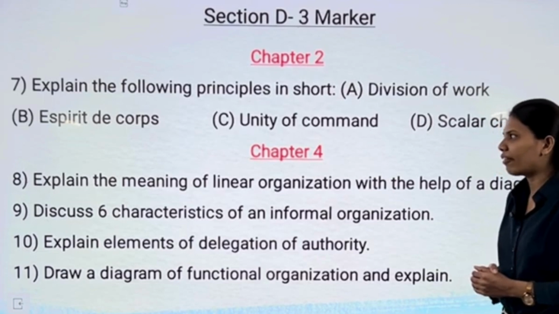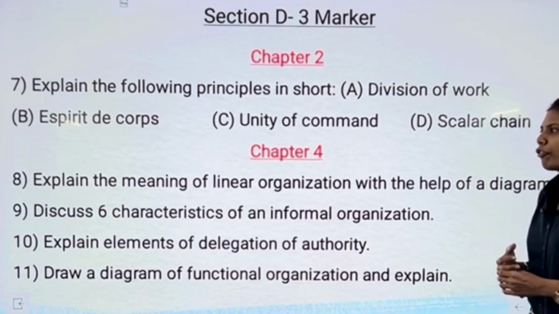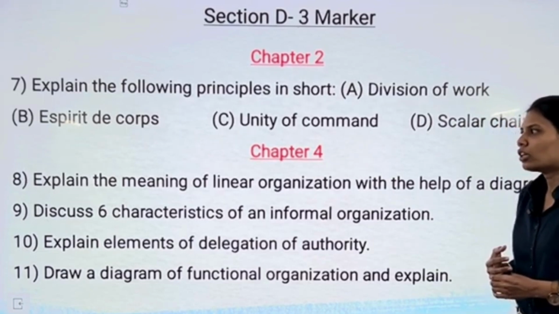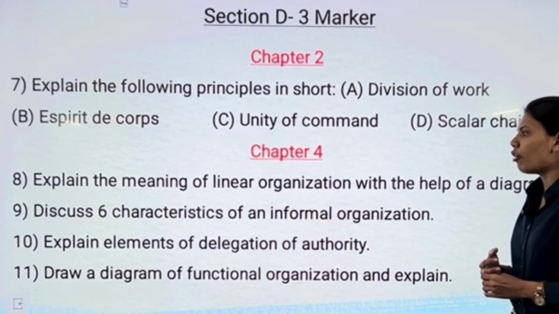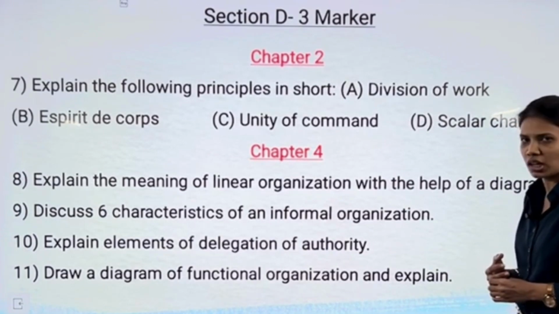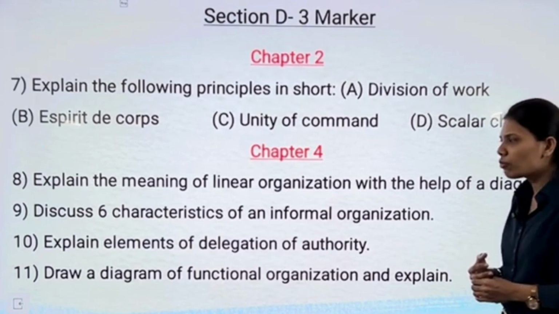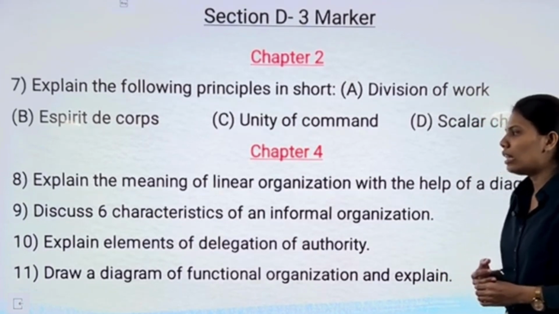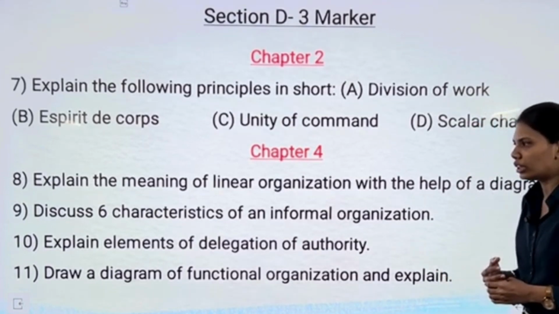From chapter number 4, we have our first question as explain the meaning of linear organization with the help of a diagram. Next question from chapter number 4, discuss 6 characteristics of an informal organization. Our next question from chapter number 4, explain elements of delegation of authority.